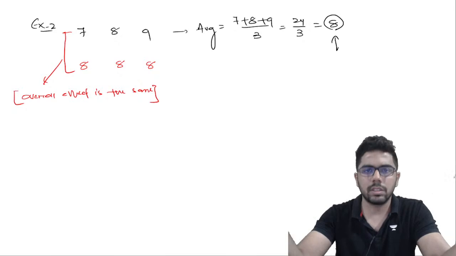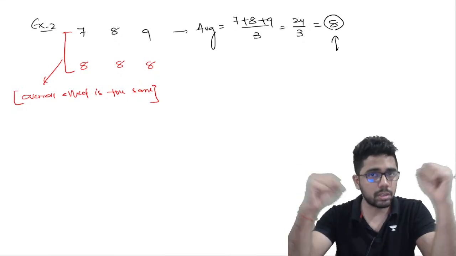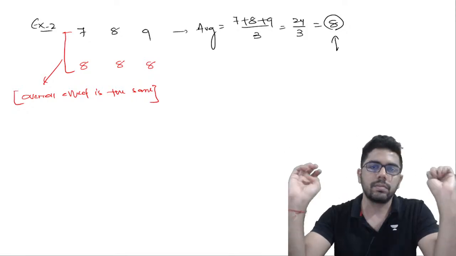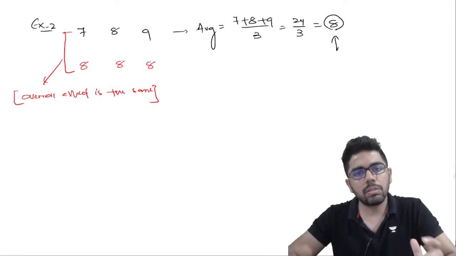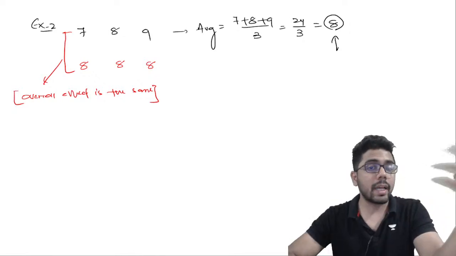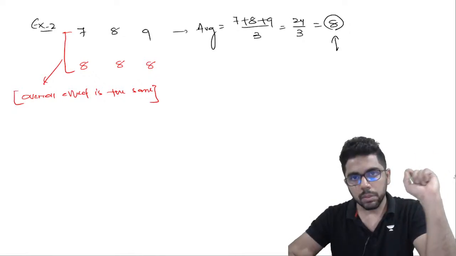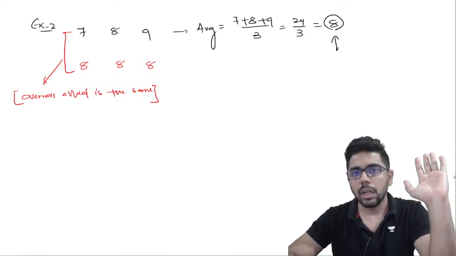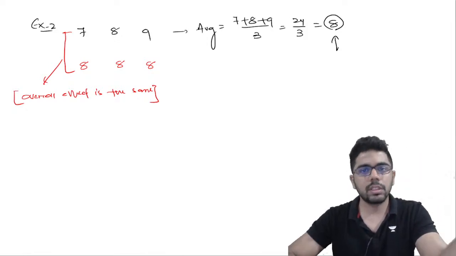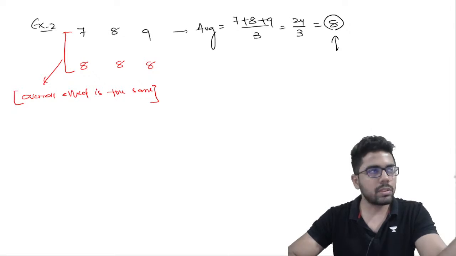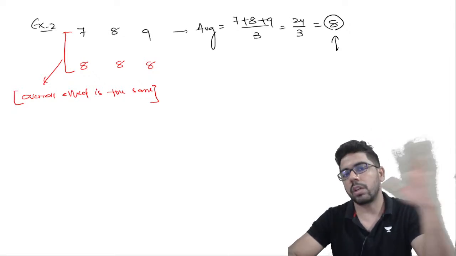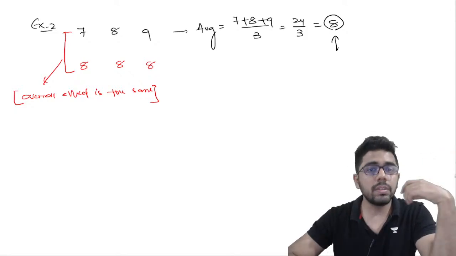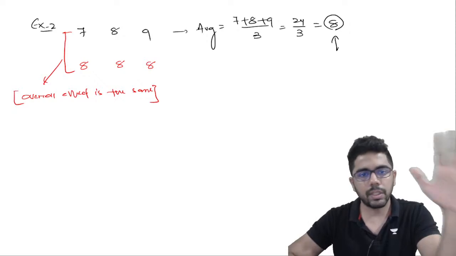The teacher can make a mental assessment. Okay, more or less the class is scoring like this. But तुम ऐसा अगर बोलोगे कि the class more or less is scoring 80, the average of the class is 80. What does it tell you about the class? Now you cannot guarantee that individually everyone has got 80, but at least you can say that more or less I can assume everyone has got 80, and that would not be wrong. Overall effect is the same. Maybe someone has got a 90, someone has got a 60, someone has got a 50, someone has got a 100. This all can happen. But even if I assume that everyone has got an 80, yet the overall effect is the same.